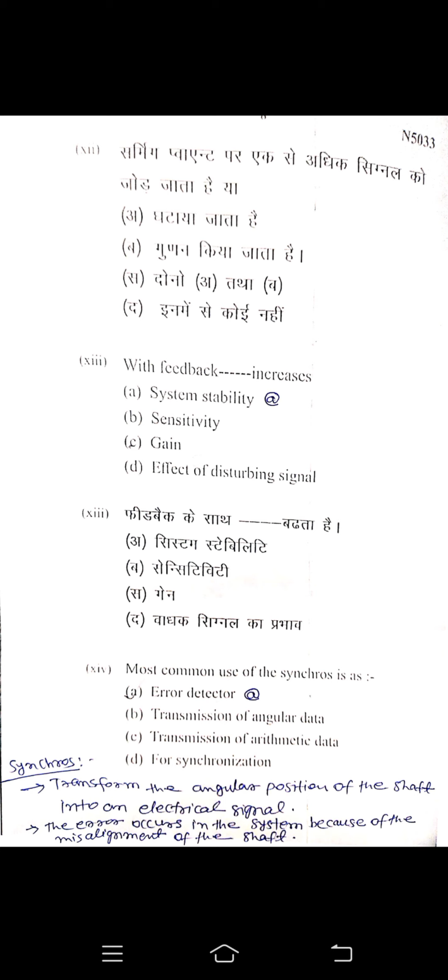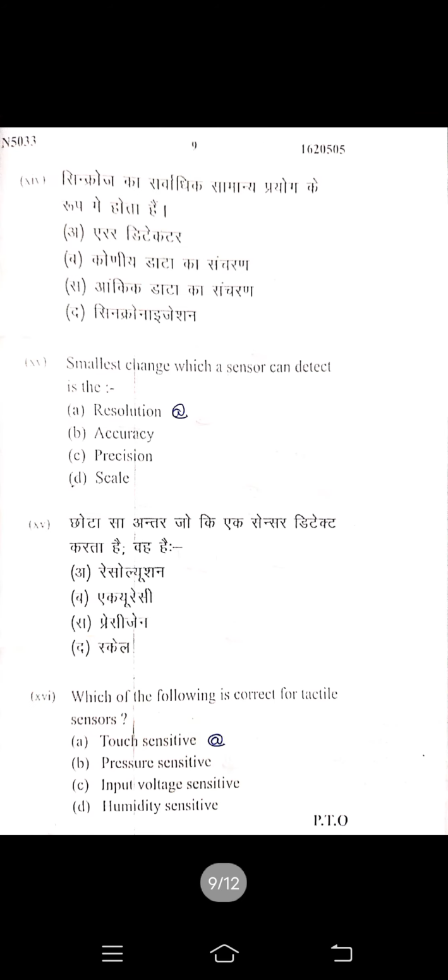So here option B, transmission of angular data, is not correct because no transmission occurs here. It transforms the angular position of the shaft into an electrical signal. Here error detector is the right answer. For question 14, option A is correct.